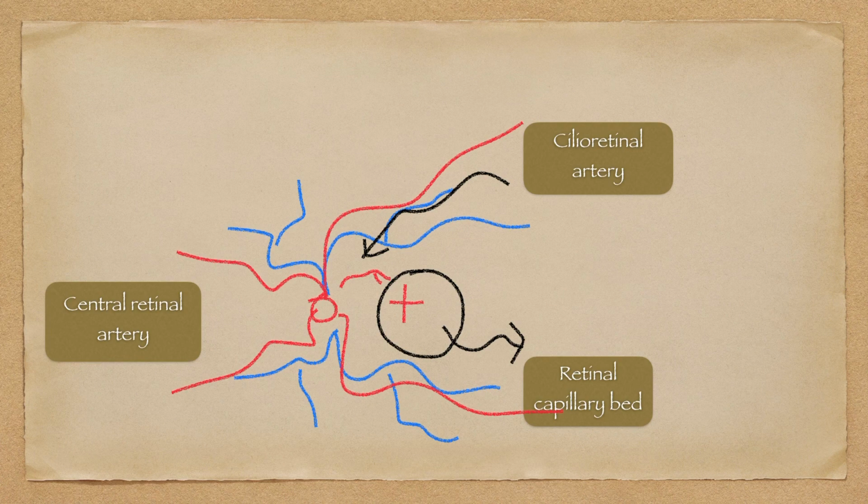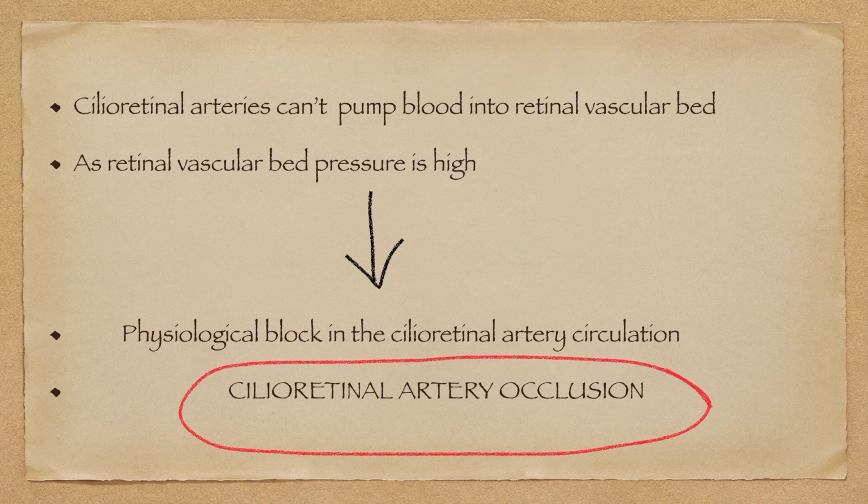The blood pressure in the retinal capillary bed is now also high because of occlusion of the central retinal vein. So, blood pumps from a higher pressure system to a lower pressure system. As the blood flows from a higher pressure system to a lower pressure system, the cilioretinal arteries cannot pump blood into the retinal vascular bed, which creates a physiological block in the circulation and creates a picture of cilioretinal artery occlusion.